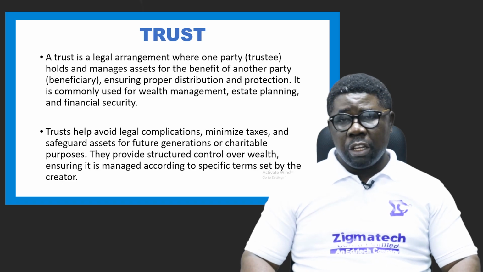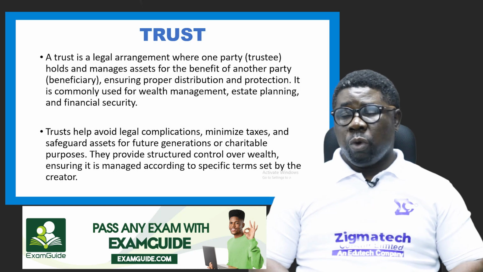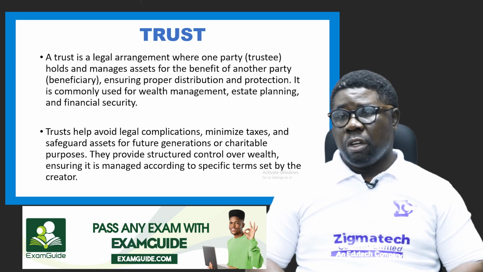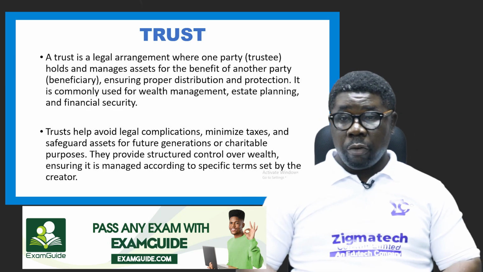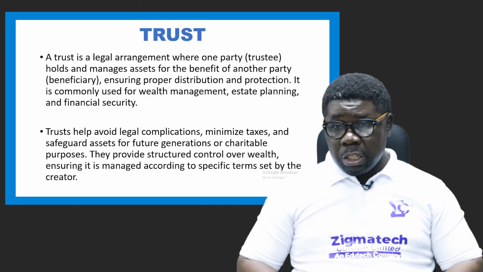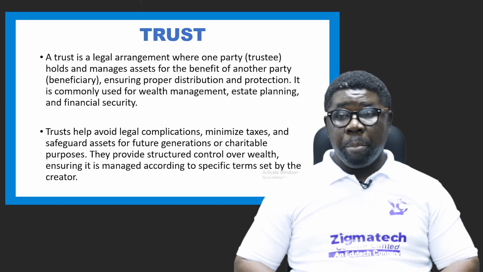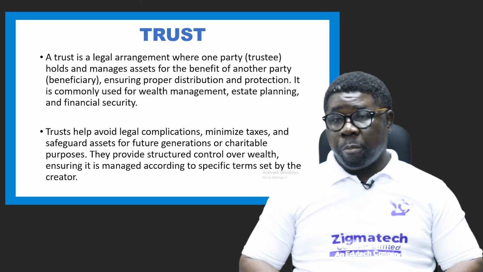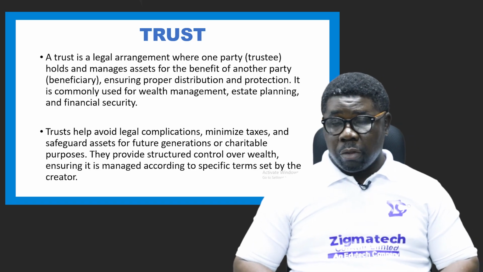Now, it means that if I am proficient in my business activity, someone else sees me as a trustworthy person, they can hand over their business to me, all right? And I would manage it and pay them what I would call royalties. I make profit and pay them a portion of the profit based on agreed terms. The business is managed under my control, okay?